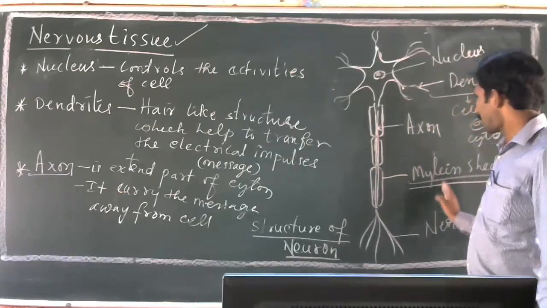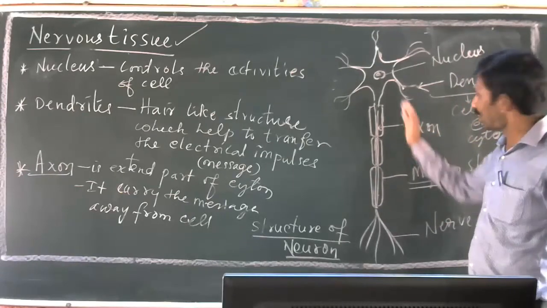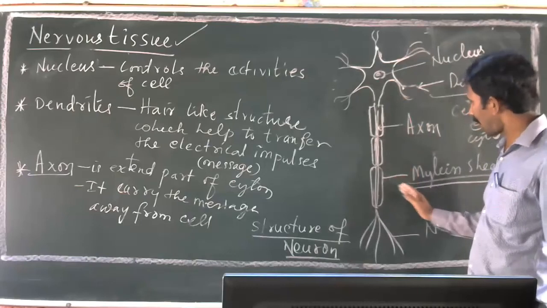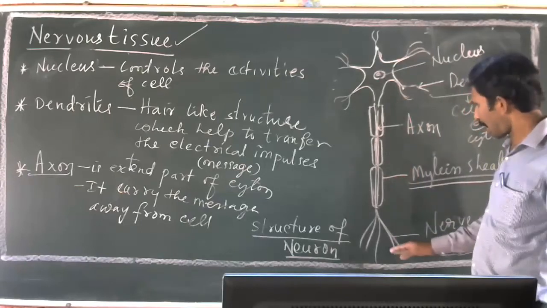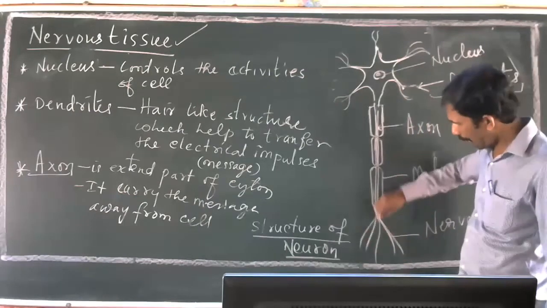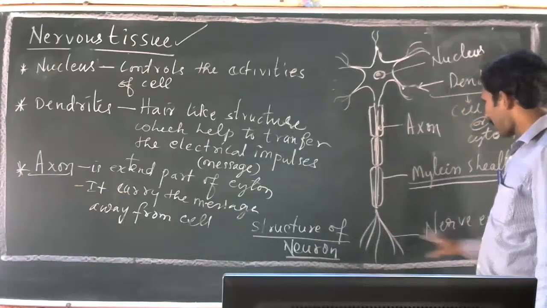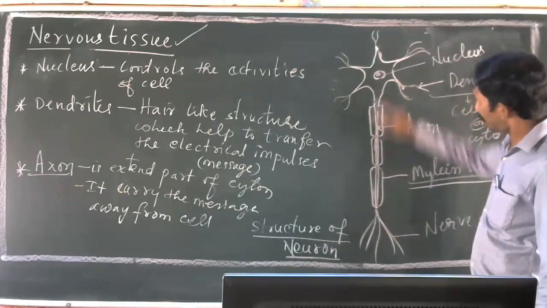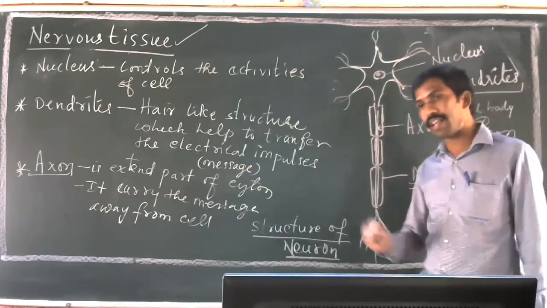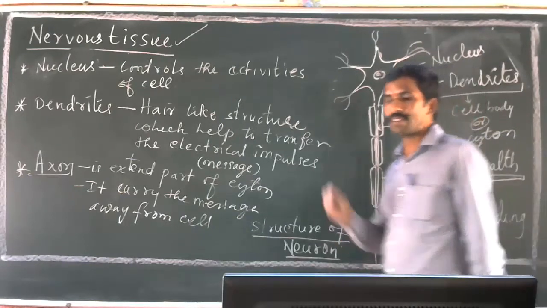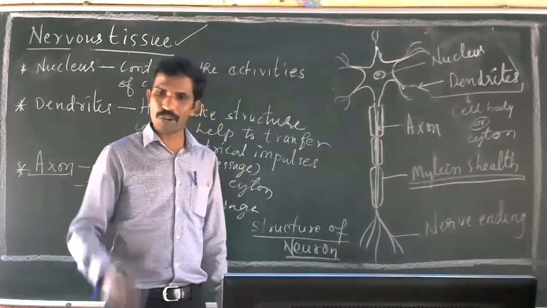So myelin sheath is a fatty layer on the axon. Our axon is covered by a fatty layer. That fatty layer is called myelin sheath. Then lastly the nerve ending. Again you can see the fiber-like or hair-like structure present at the bottom of this neuron. That is called a nerve ending. This nerve ending will transfer the message to the next neuron.